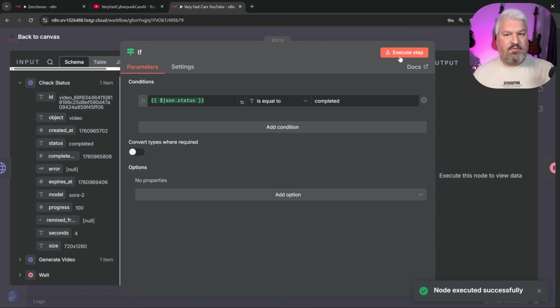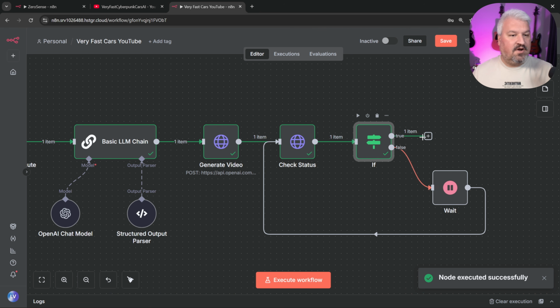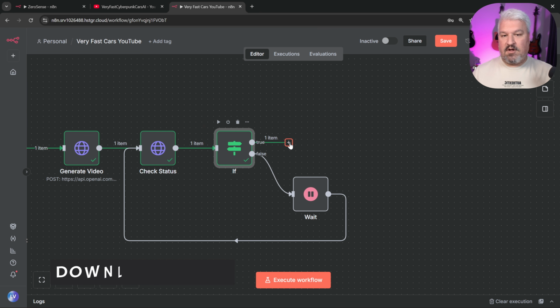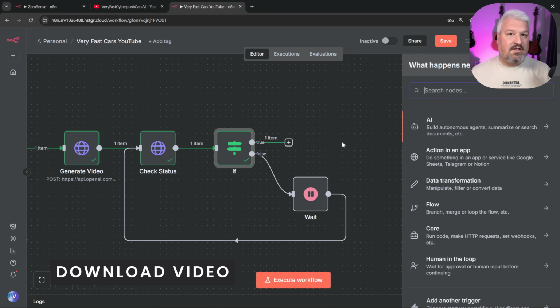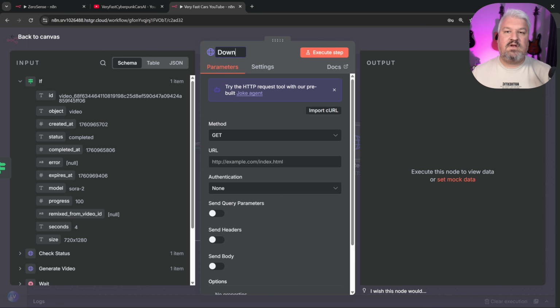So this means if we run this if condition by itself, we can see that we are now triggering this true path. So now that our video was generated, what we need to do next is actually download that video. For that, we have to call the HTTP request node again. Let's rename this node to download video.